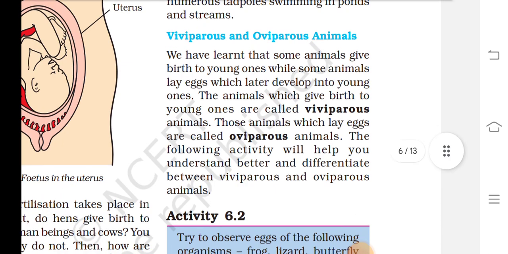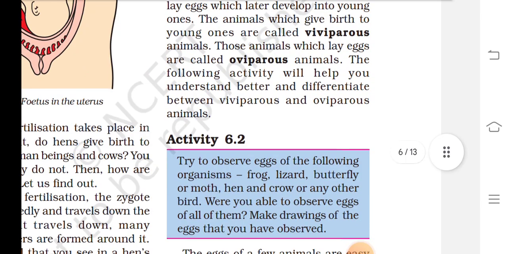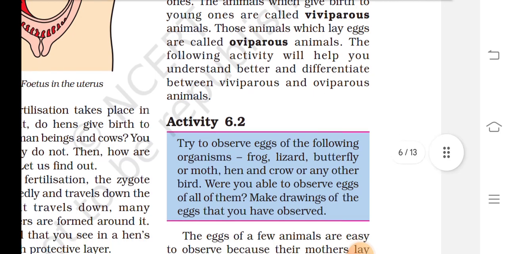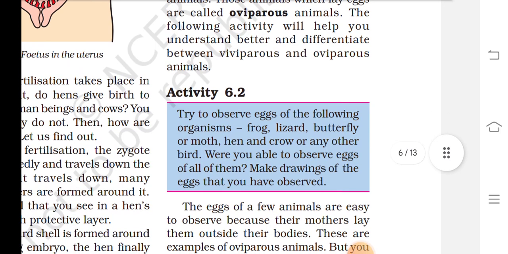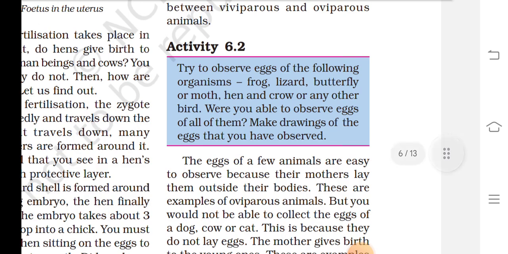Viviparous and oviparous animals. We have learned that some animals give birth to young ones, while some animals lay eggs, which later develop into the young ones. The animals which give birth to the young ones are called viviparous animals. Those animals which lay eggs are called oviparous animals. The following activity will help you understand better and differentiate between the viviparous and oviparous animals.